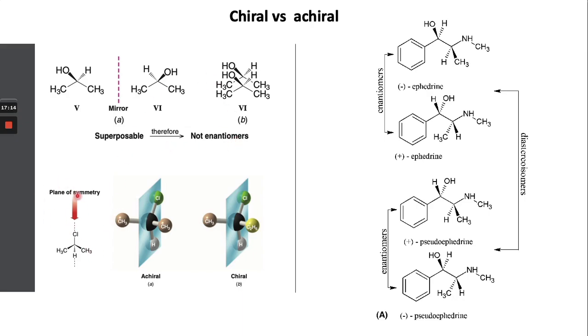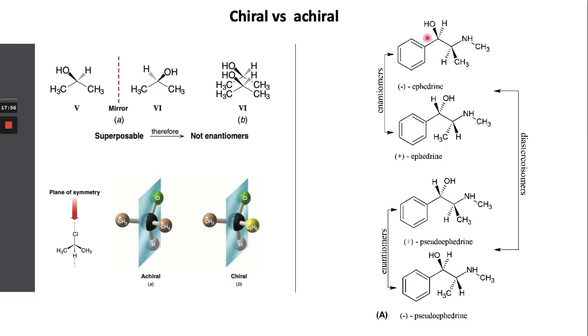In this one, you can see the two similar groups; if we cut from the middle, they have a plane of symmetry. If the molecule has a plane of symmetry, then they are not enantiomers; they are meso compounds. So they are achiral. If they have a plane of symmetry or the carbon has two same groups, they are called achiral. In this one, you can see the relationship between these two molecules: this molecule, ephedrine minus and plus, and here the pseudoephedrine.